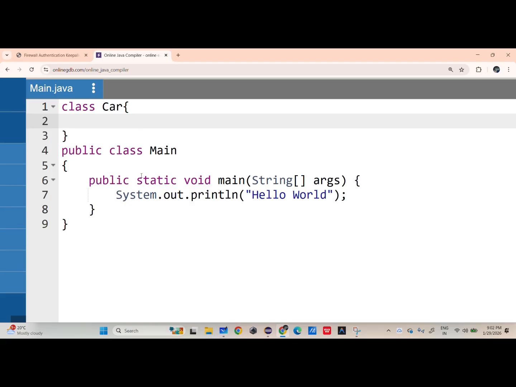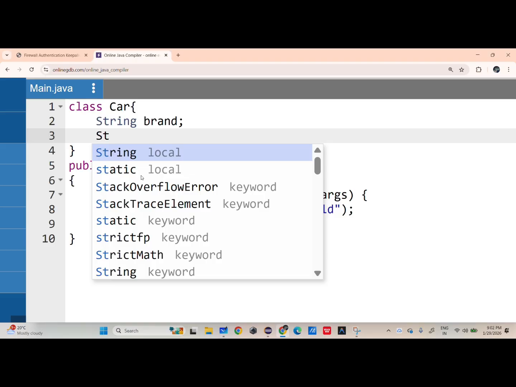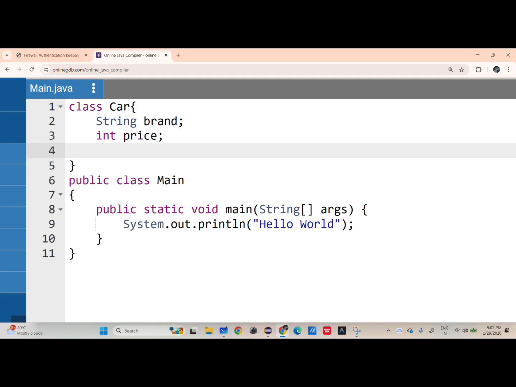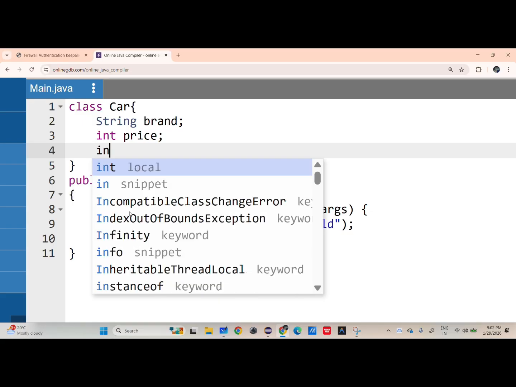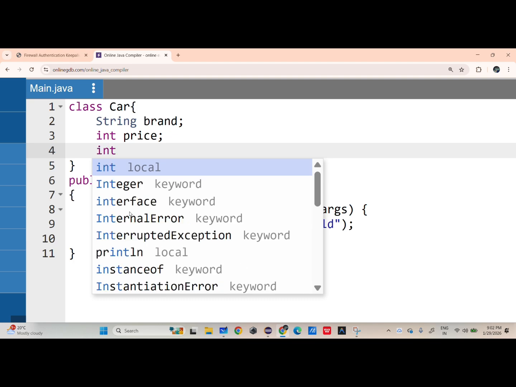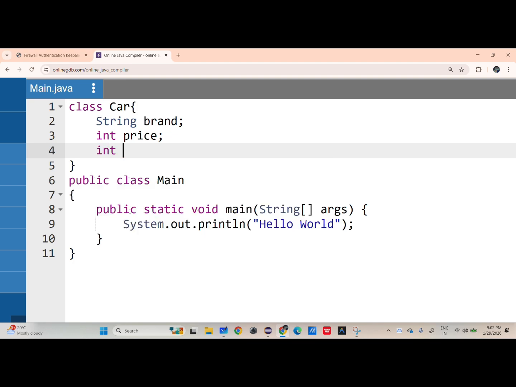So if you say a class now, it should have one brand. Next, it will have one price, the car price.